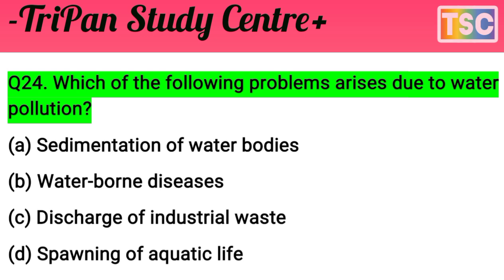That's right. The next question on your screen, the question is the most important here. Which of the following problems arise due to water pollution? A, Sedimentation of water bodies. B, Waterborne disease. C, Discharge of industry waste. And D, Spawning of aquatic life. The question is clear here. But first of all, test your knowledge. I give a few seconds. Choose a correct answer.